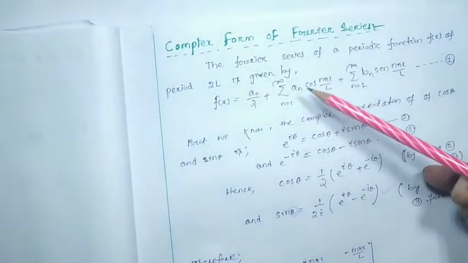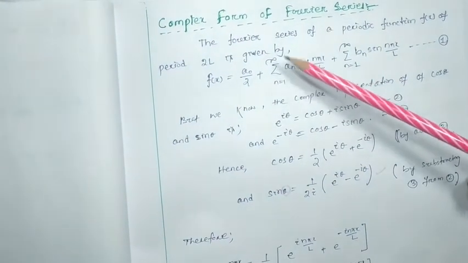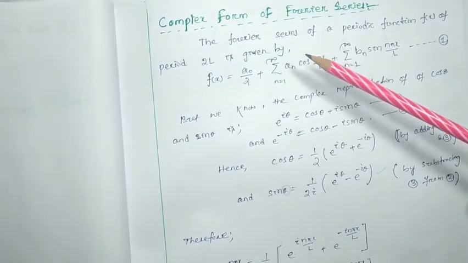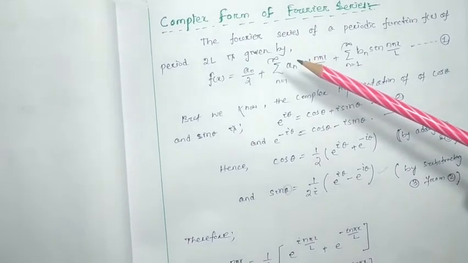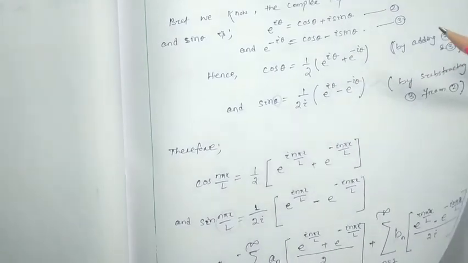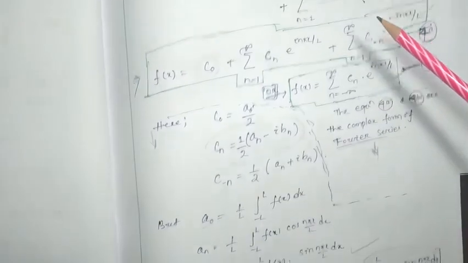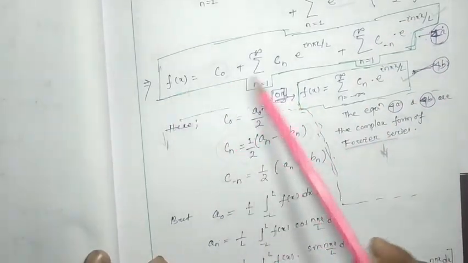So this is the theoretical part of our complex form of Fourier series. At the end, we found that the complex form of Fourier series of a function can be written in this form.